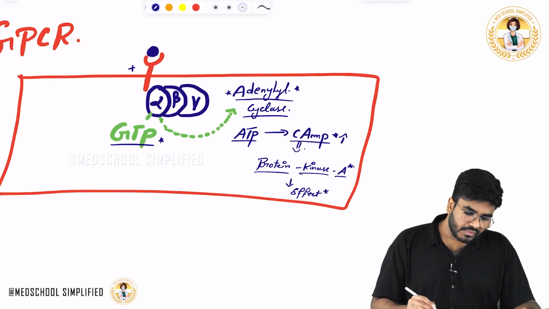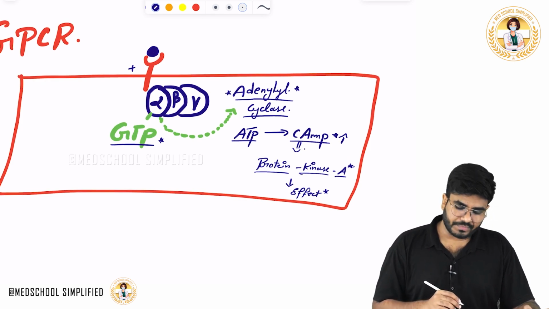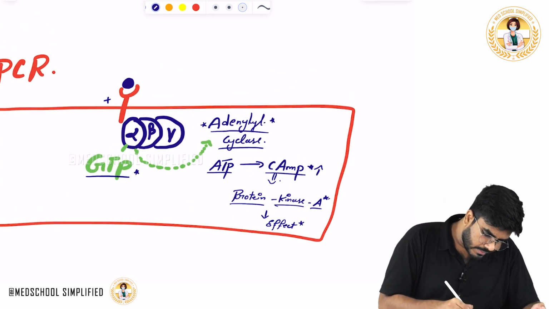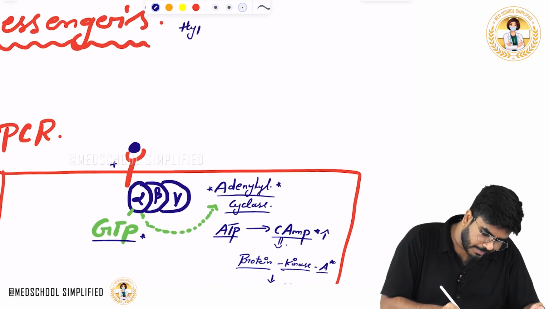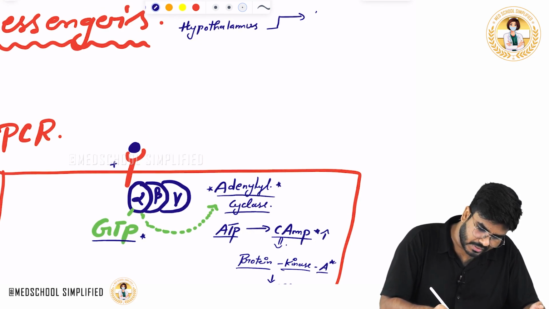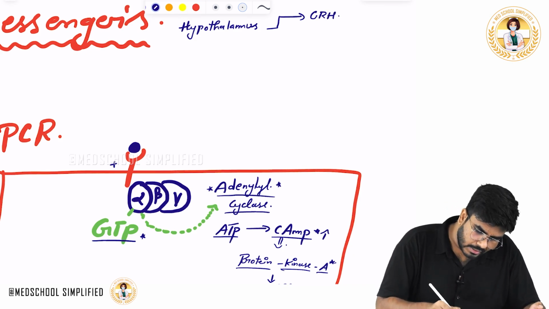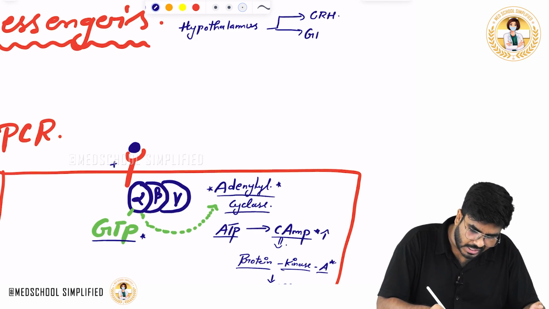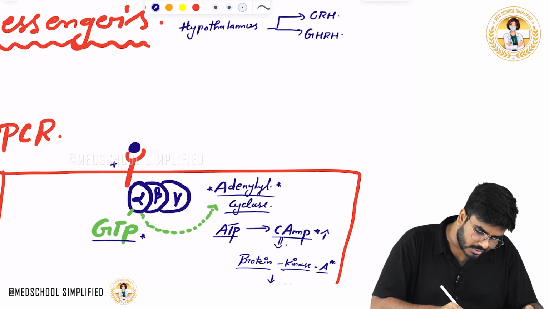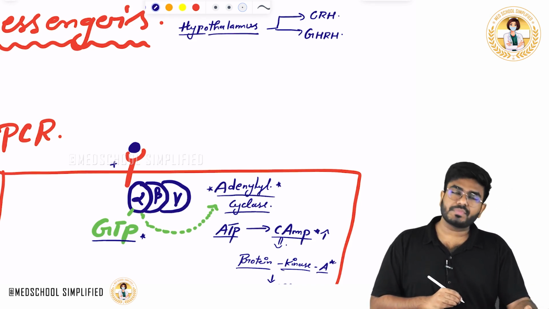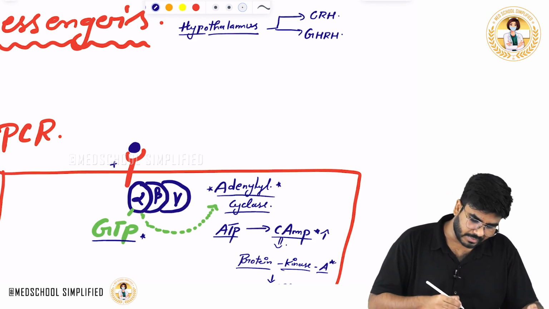Now, the question is, which hormones use this cyclic AMP system? Let me write from the top, from the hypothalamus. Which hypothalamic hormones? Hypothalamic hormones like CRH, corticotropin releasing hormone, and growth hormone releasing hormone, GHRH, not GnRH, GHRH. These are two hypothalamic hormones which use the cyclic AMP secondary messenger system.